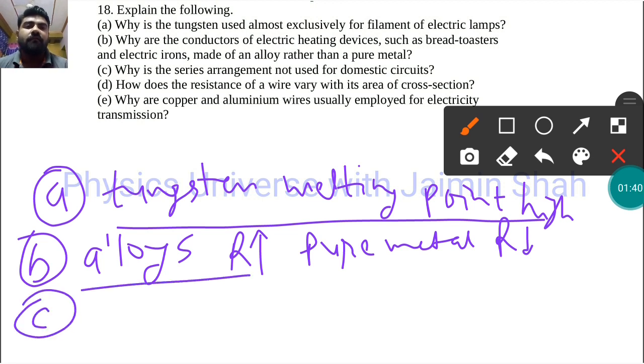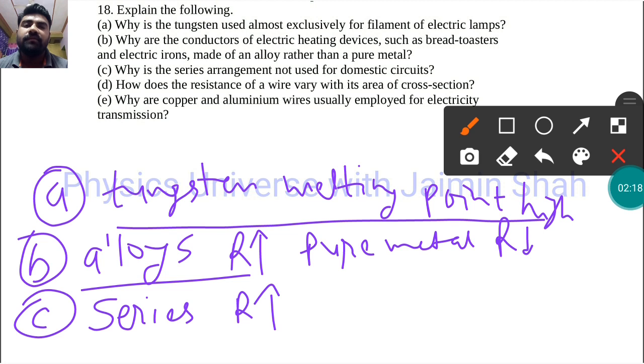Then C: why is the series arrangement not used for domestic circuits? We know that a series connection has the greatest resistance value, the maximum one. If the resistance is maximum, we have a lot of loss of electricity and we don't get that much power. Another good advantage of parallel connection is that if there is a problem in one room, we don't have the problem in every room.